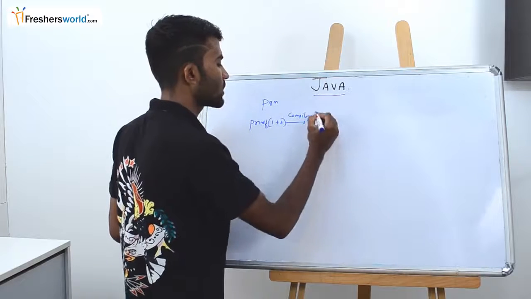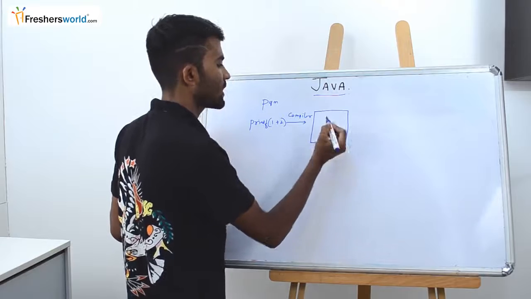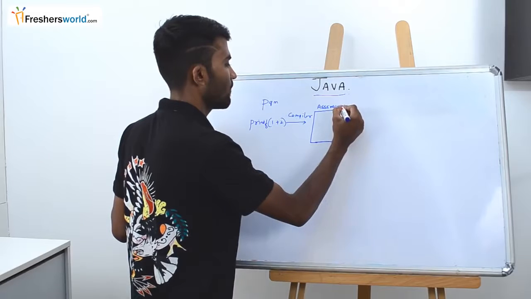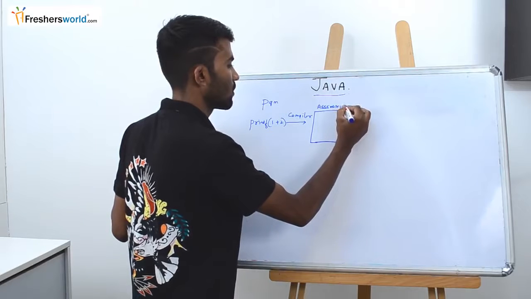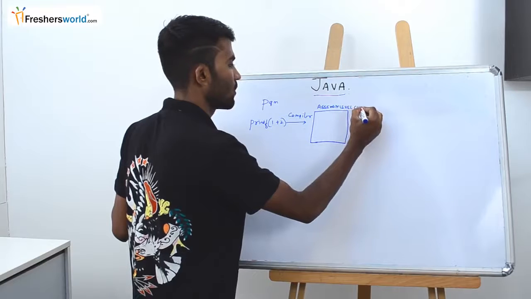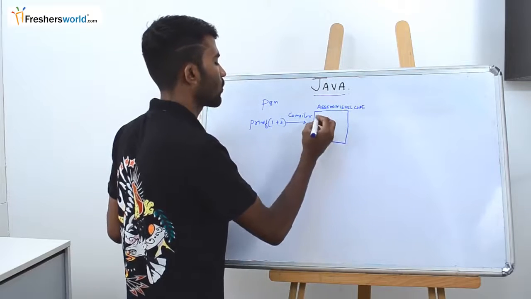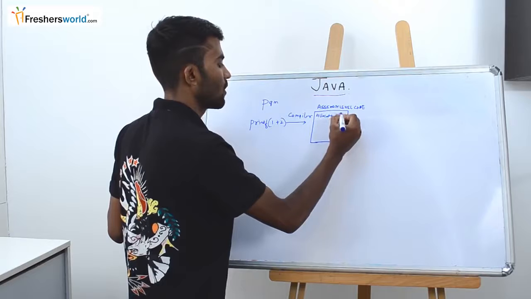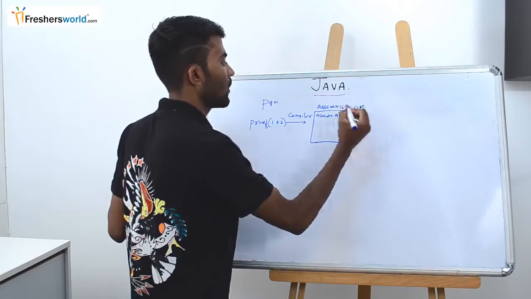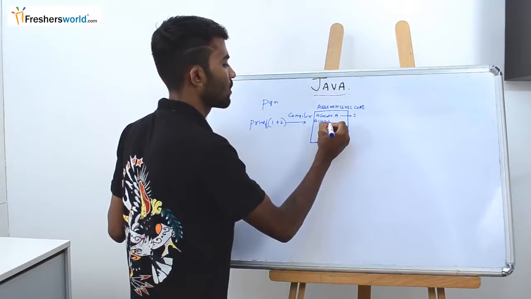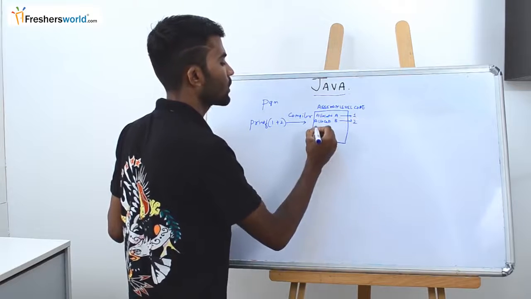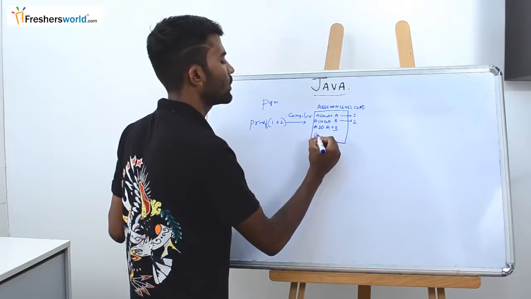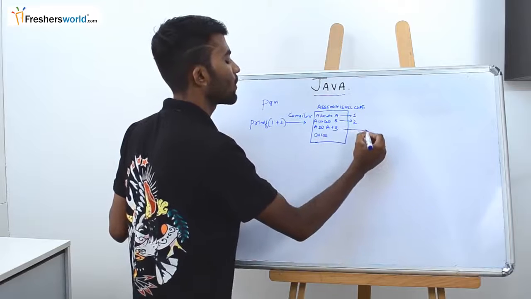Now it generates assembly level code, wherein it tries to allocate memory A for 1, allocate memory B for 2, add A plus B, and call the operating system to perform the operation.